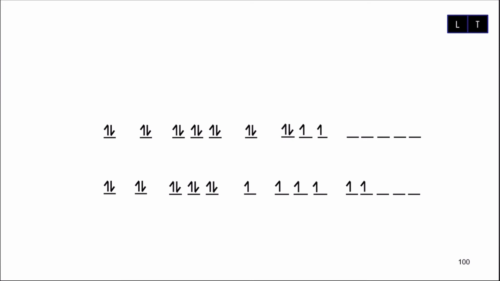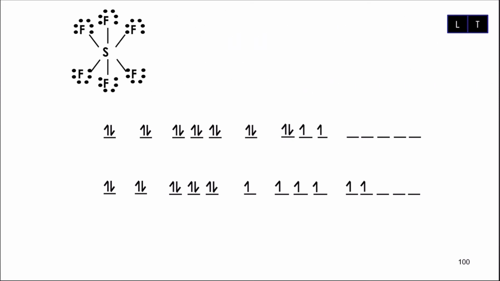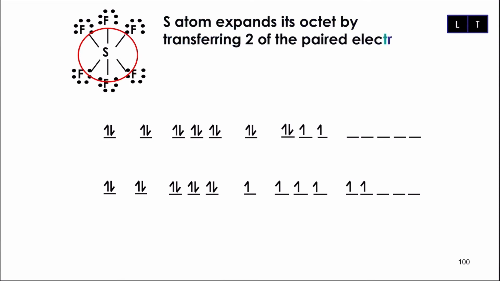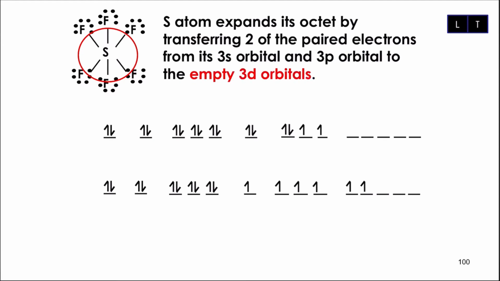So the reason for this, it should be because if we take a look at sulfur, it has 6 bonding pairs. So maknanya S atom boleh expand its octet by transferring 2 of the paired electron daripada 3s orbital dan 3p kepada 3d orbital. So apa maksud dia? In the case that I talked about before, when you have third energy level, you have possible L value 0, 1, 2. So orbitals yang boleh ada adalah 3s, 3p and 3d. So ini adalah possible orbitals.